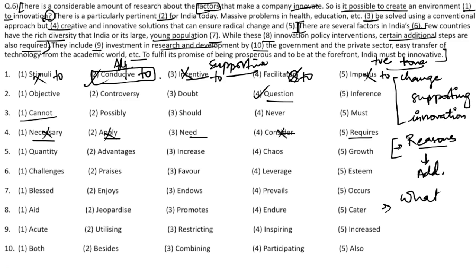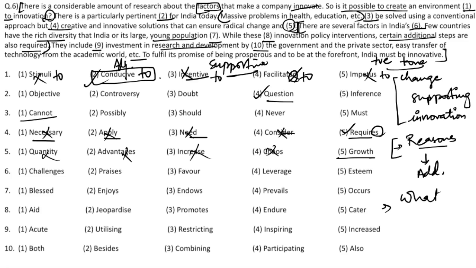It says massive problems in health, education, etc. cannot be solved using a conventional approach, but requires, because whatever problems we have, we are considering them in a singular sense and not in a plural sense. Therefore, when we are considering them in singular sense, we go forward with requires, because we are required to put an s at the end, and need would be incorrect. Require radical change as well as growth, because advantages, quantity, increase, and chaos do not at all go in this blank of fifth number.